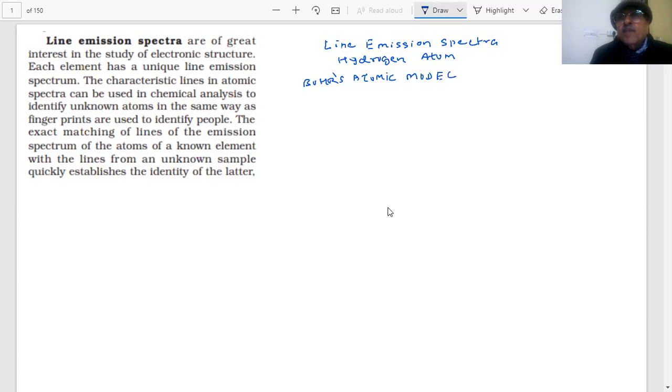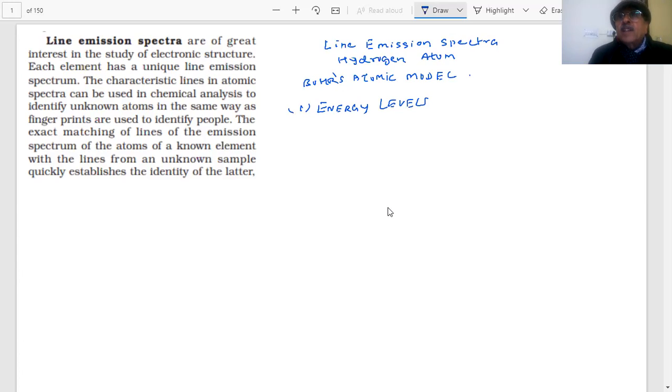So came the idea that there are energy levels in which there are electrons, in order to explain these characteristic lines.